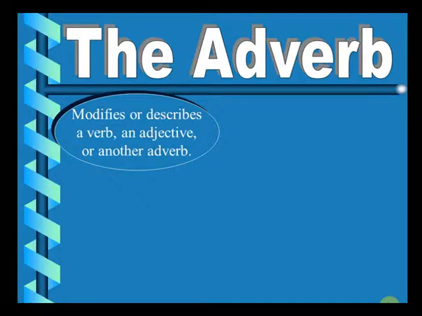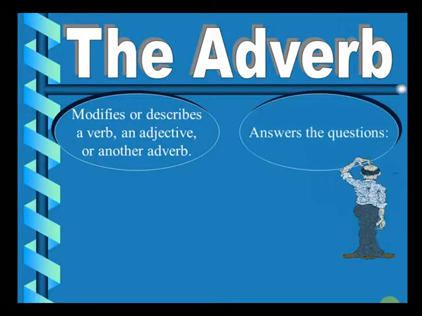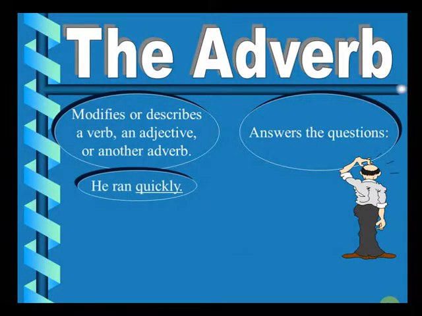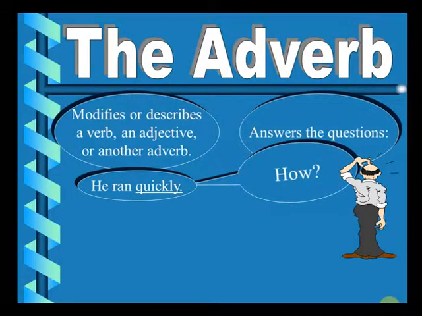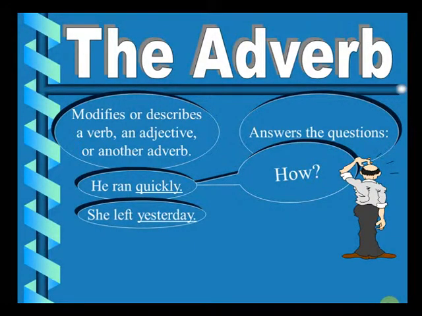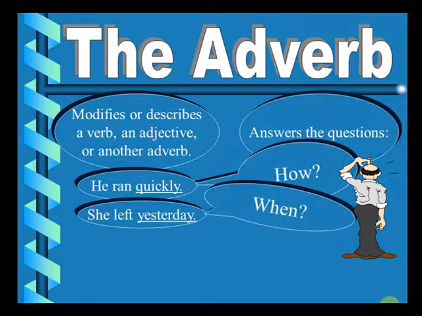An adverb would answer the following questions. He ran quickly. So how did he run? He ran quickly. She left yesterday. When did she leave? She left yesterday. In this example, you should remember yesterday is modifying leaving. It does not modify she. So yesterday is not an adjective.